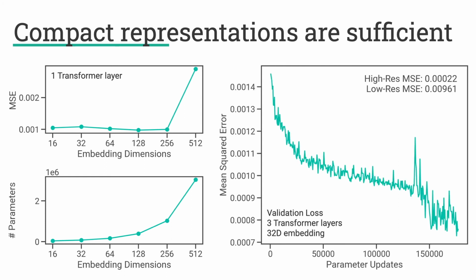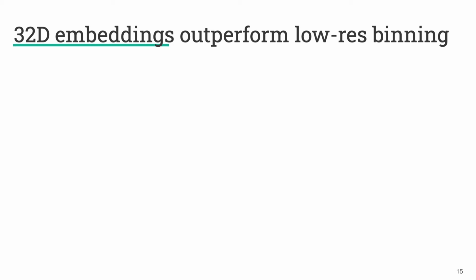And then when we train a three transformer layer model, this is what our validation loss looks like, where we get a significant decrease in the mean squared error for the validation set, and achieve a loss that's much lower than if we did a low-res binning strategy, and not quite as good as if we had done a high-res binning strategy instead, again, with 32-dimensional embedding. And so what we found is that these 32-dimensional embeddings outperform low-res binning.